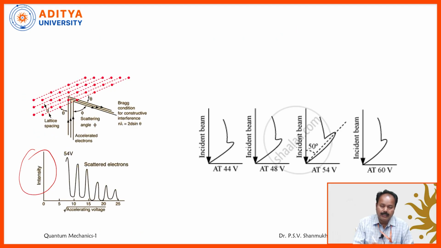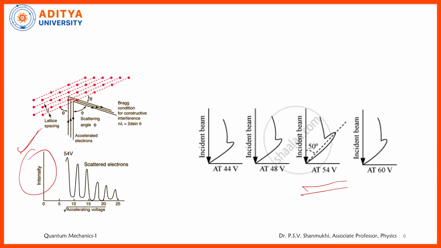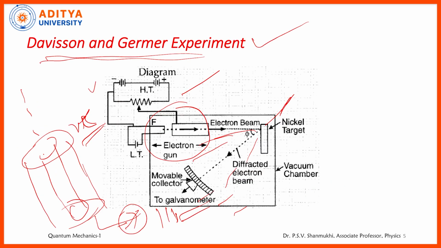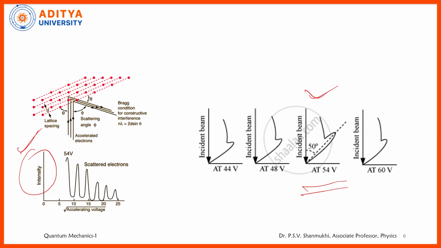Here, the electron beam intensity is taken on the y-axis and the glancing angle, or the angle, is taken along the x-axis. You observe that at a particular voltage, 54 volts, there is a considerable bump in the graph. At other cases, the bump is not that observable. That's why we got this kind of data: the accelerating voltage V is equal to 54 volts at the angle of 50 degrees, there is a considerable bump in the graph.